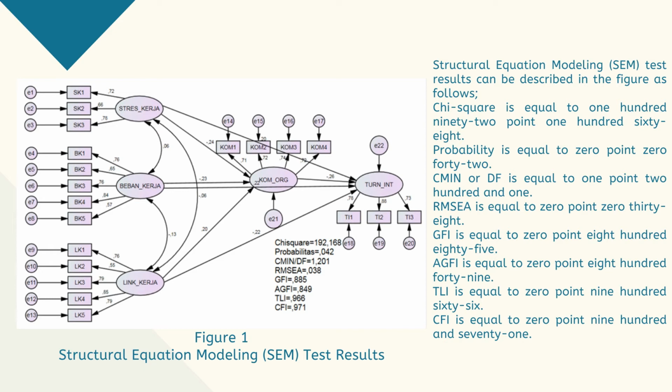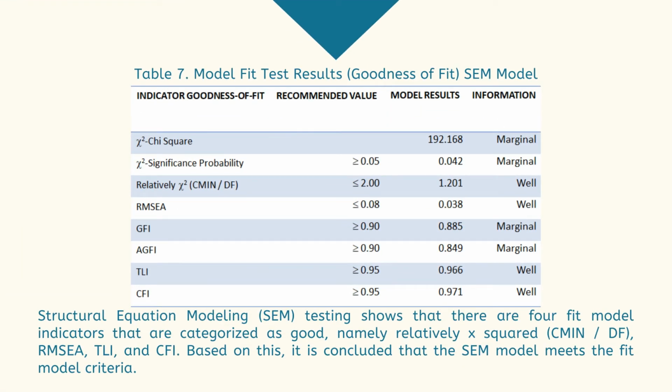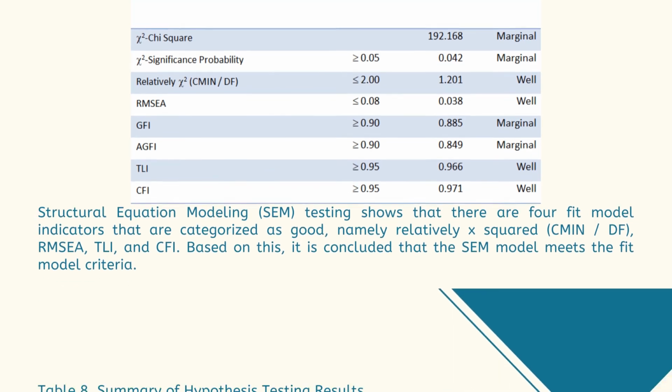AGFI is equal to 0.949. TLI is equal to 0.966. CFI is equal to 0.971. Based on Table 7, four fit model indicators are categorized as good, which are CMIN/DF, RMSEA, TLI, and CFI. Thereby, the SEM model meets the fit model criteria.